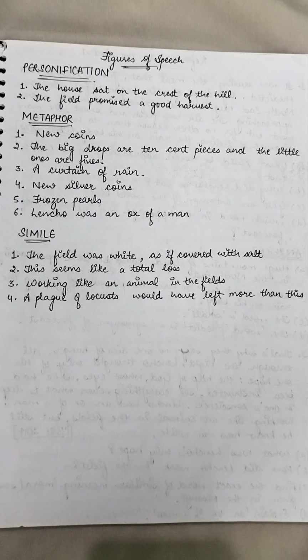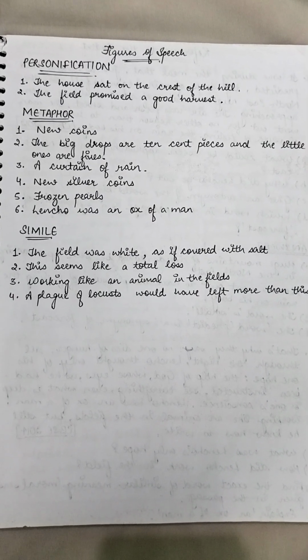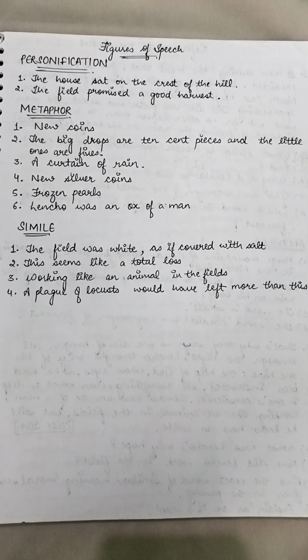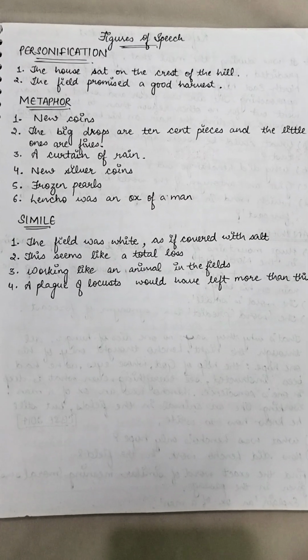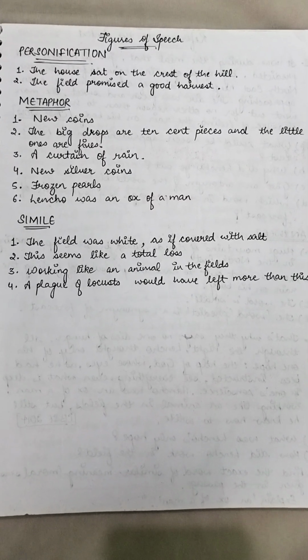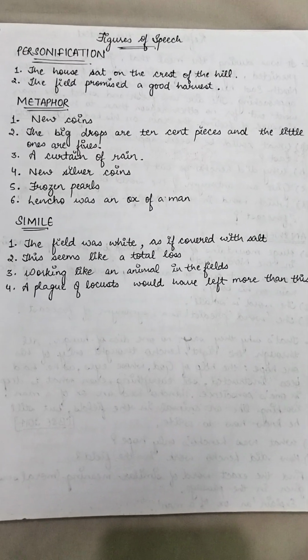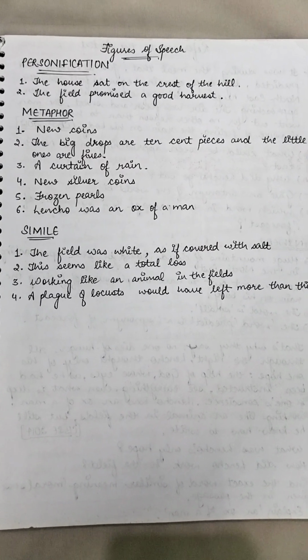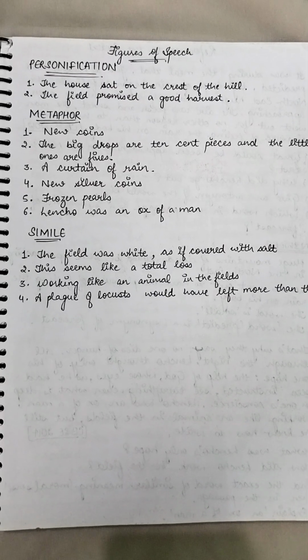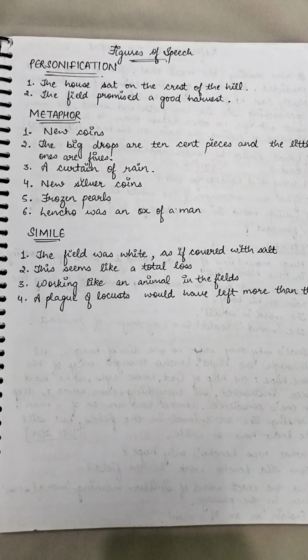It is not very clear. That is the reason they have used a curtain of rain. Generally we cannot see clearly through a curtain, and that is happening with the rain also. So they are comparing heavy rain with a curtain.